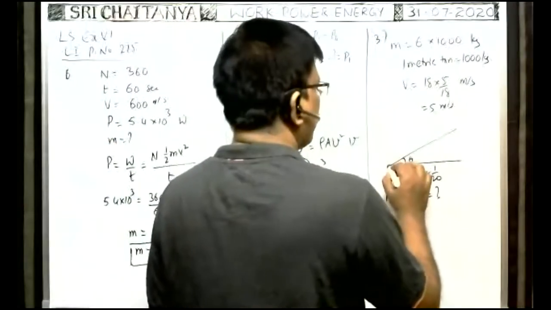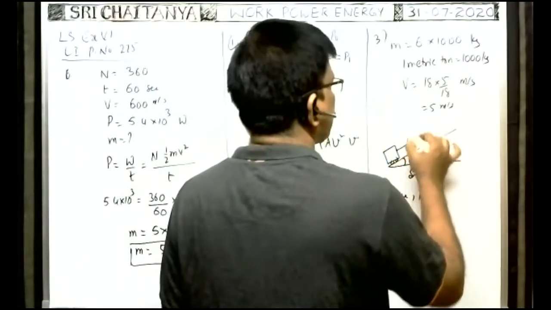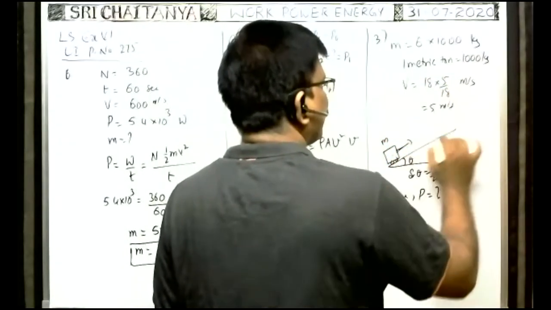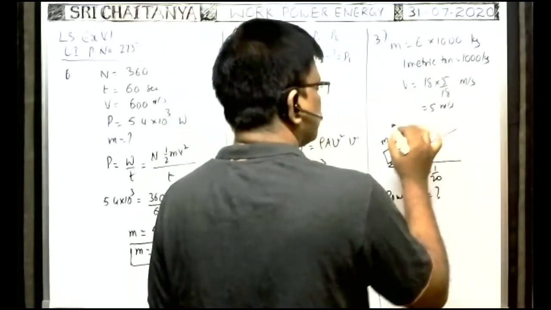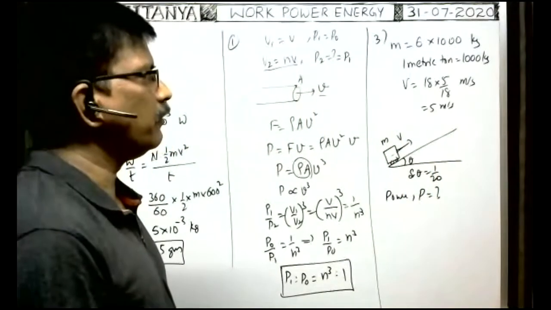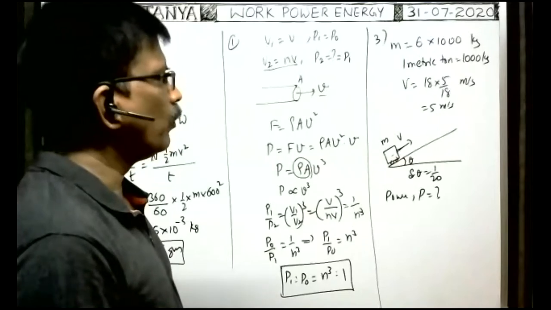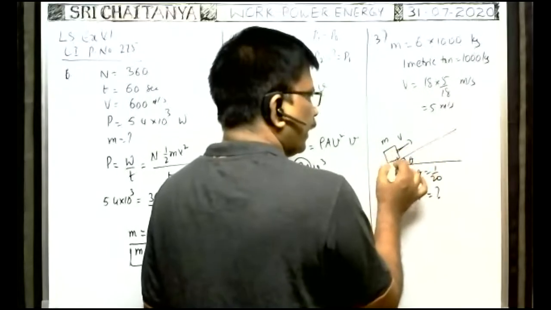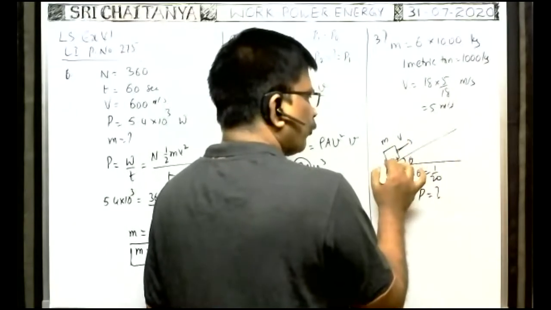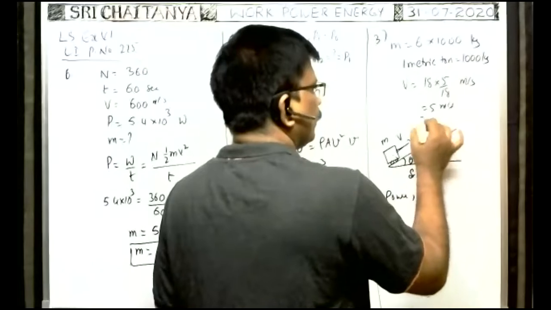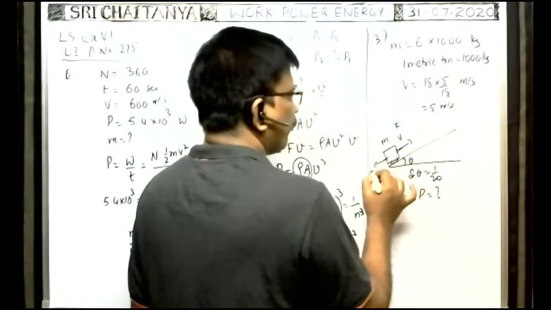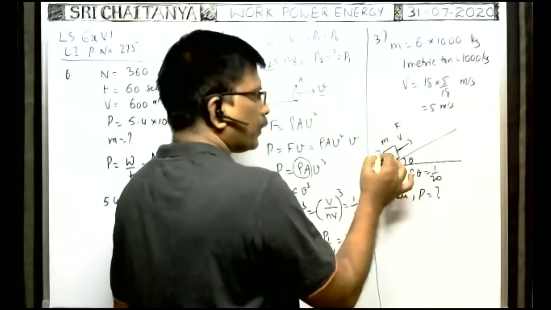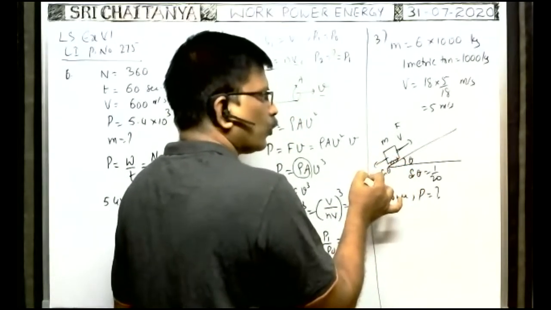Here, the mass of the bus is m. It is moving with constant speed upwards along the incline on a smooth surface with a speed v. What is the power of the motor used there? Whenever the vehicle moves in this direction, the motor exerts a force F on the vehicle upward along the inclined plane. At the same time, the weight component of the bus acts along the inclined plane downwards.